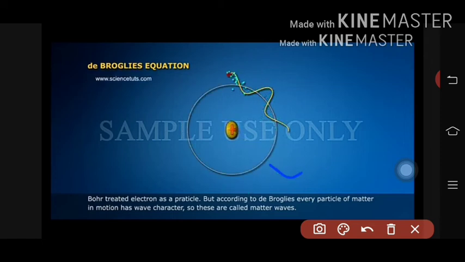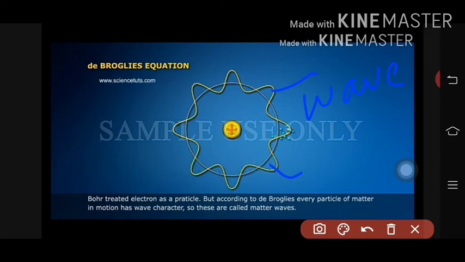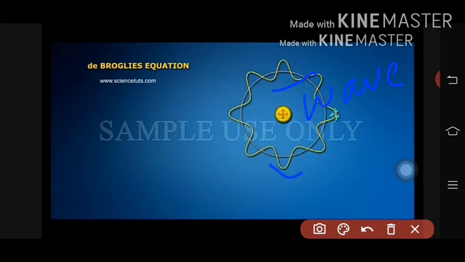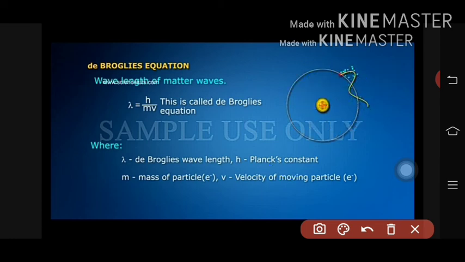But de Broglie said that this particle is moving in a path that is a waveform. These types of waves he called matter waves. Matter waves are nothing but the waves associated with a material particle.